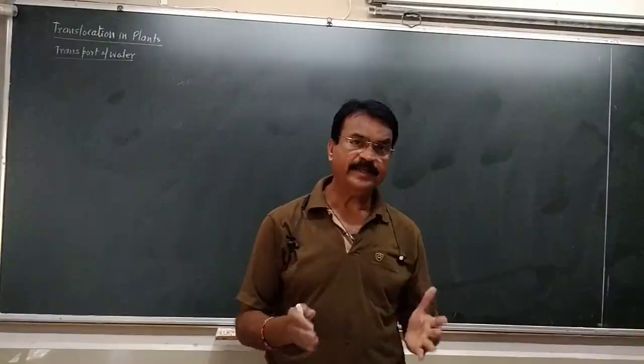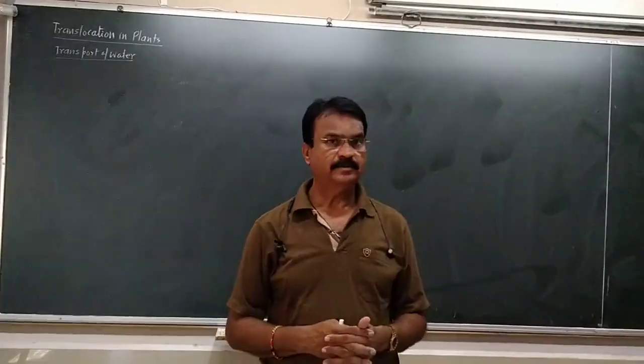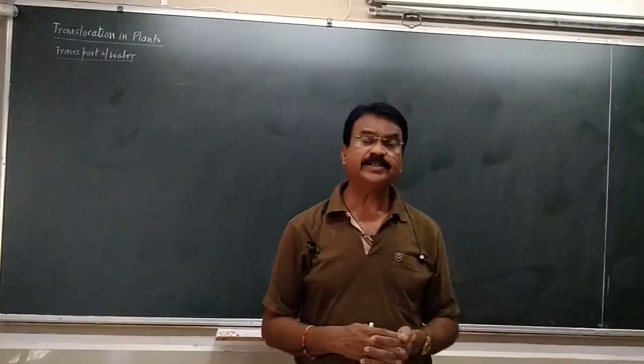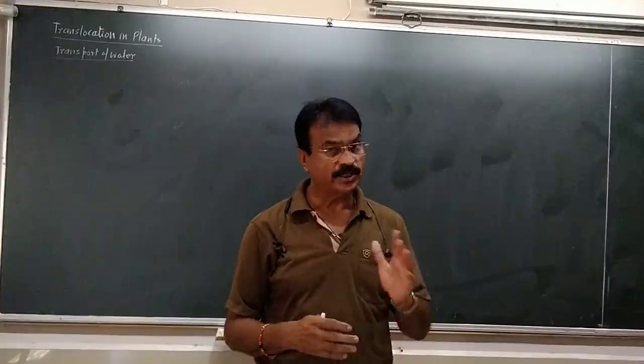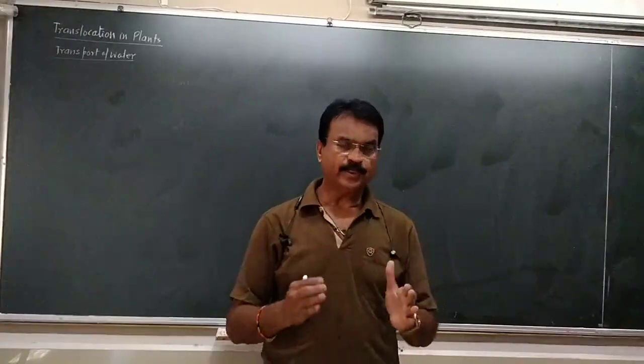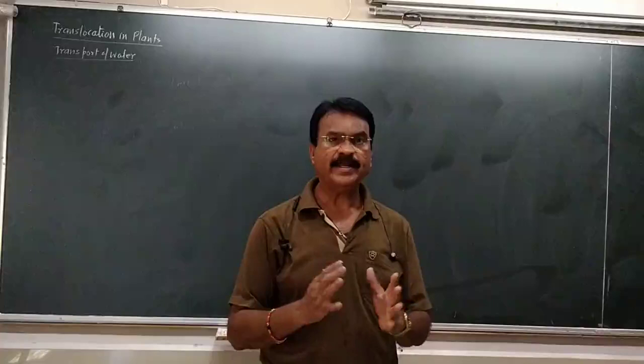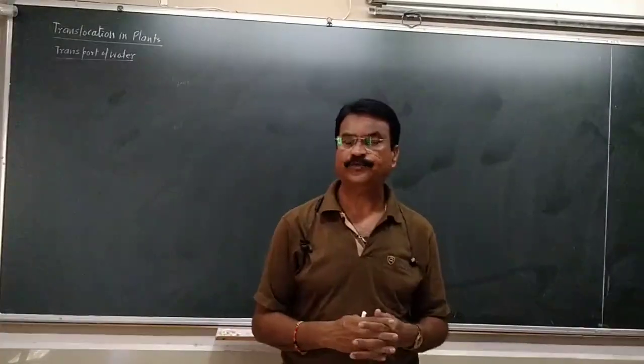So the water and minerals are reaching there. How? In such taller plants, there is a system, a pipeline through which the water and minerals flow.